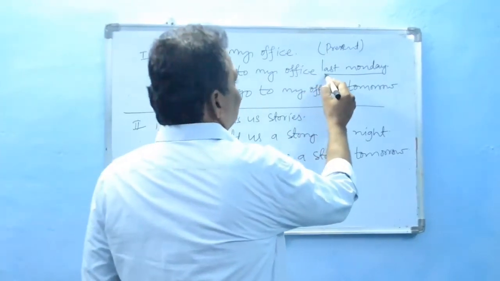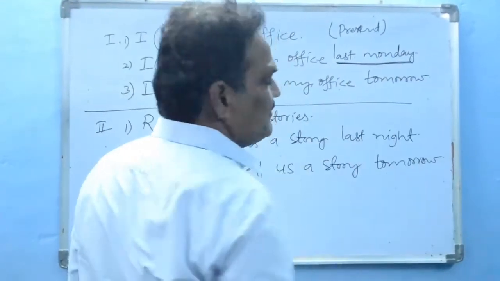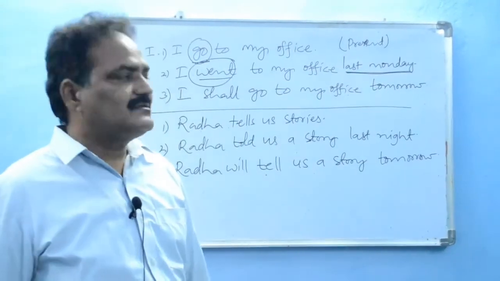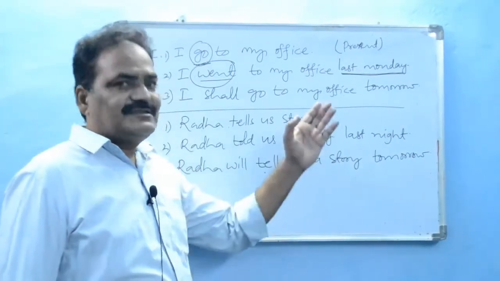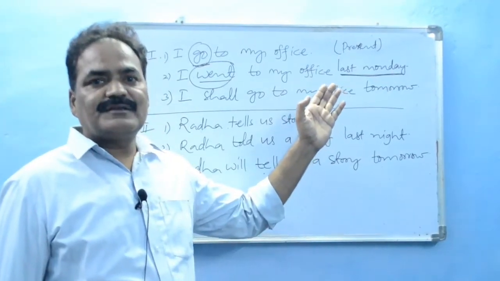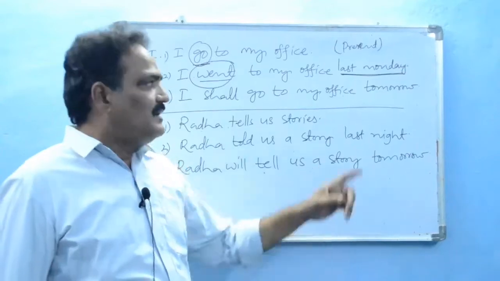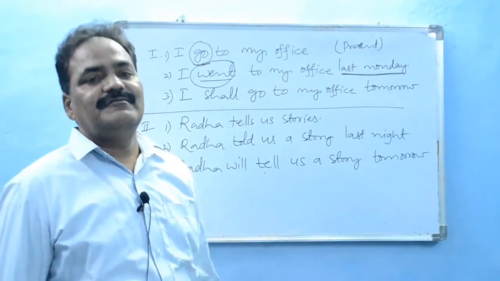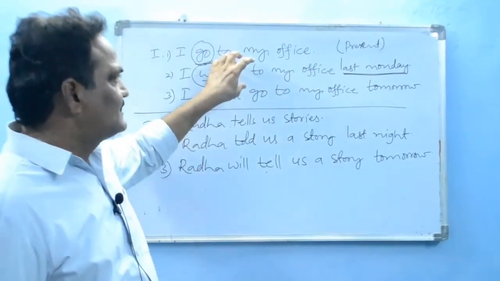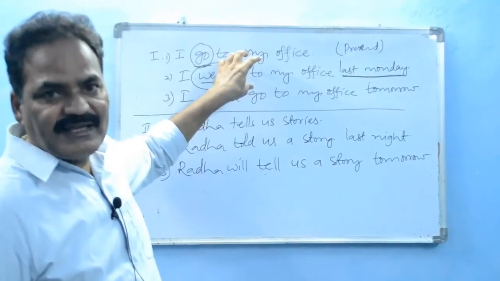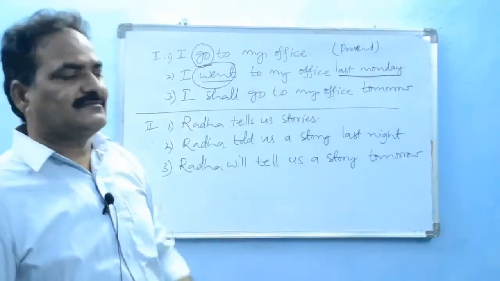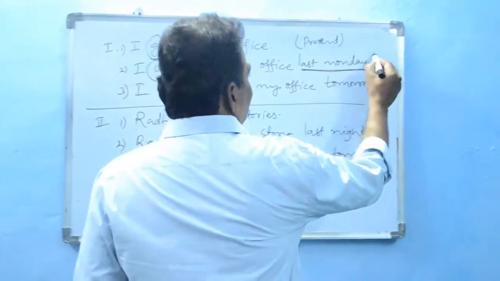Moreover, here a time phrase is there: last Monday. Last Monday is past time. Even by that phrase, we understand this action took place sometime in the past. So this is a past action.